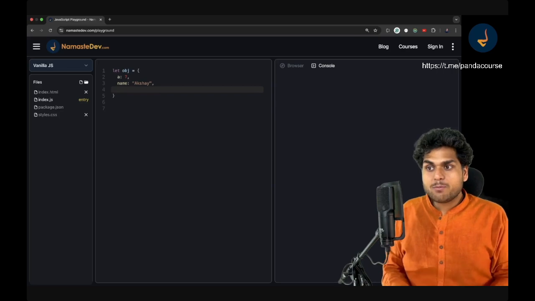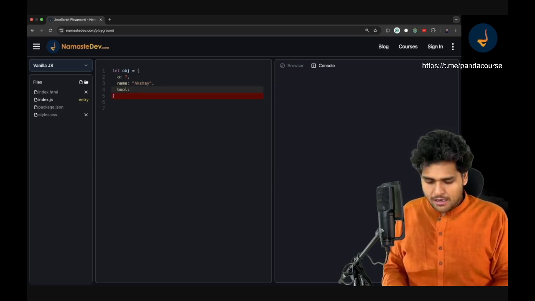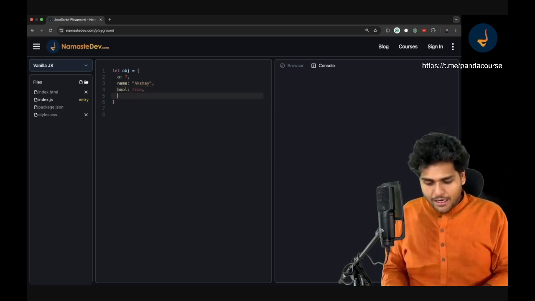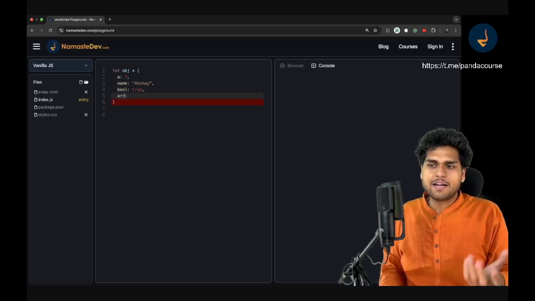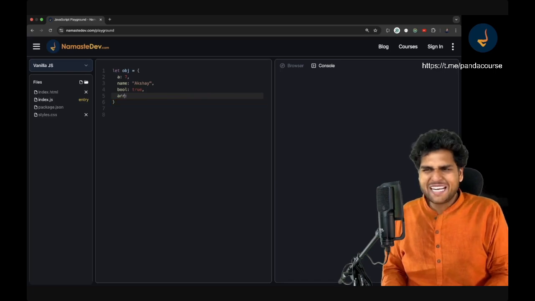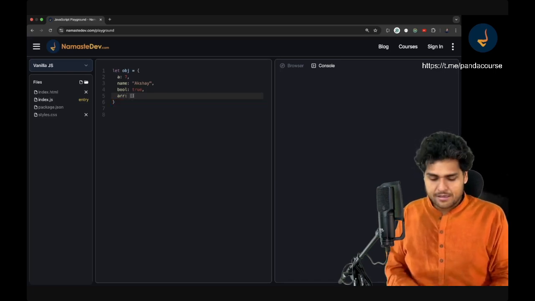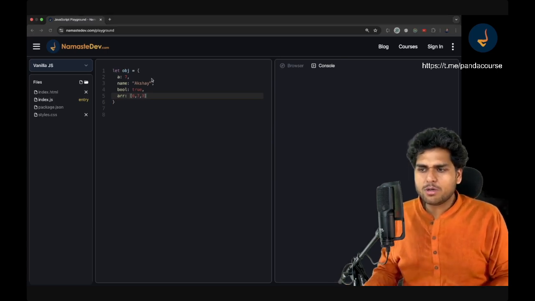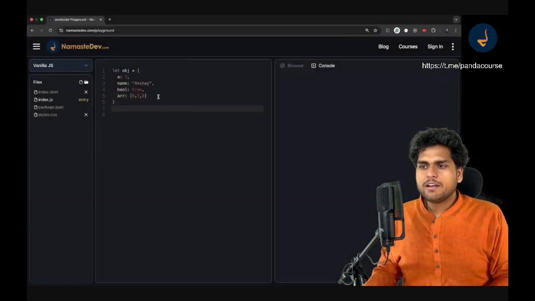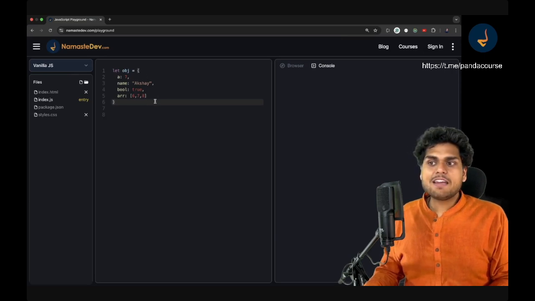It can also contain boolean values. Let's say bool, this is a key, and then I can put true. It can even contain an array. You don't have to be specific about the key name; you can write ARR, or AR, or anything you wish to. ARR can contain an array of values, 6, 7, 8, or any array you want. So you can contain an array also. This is a key value pair.